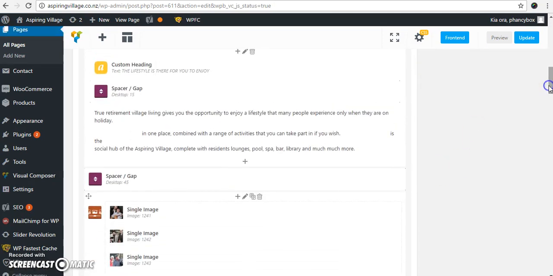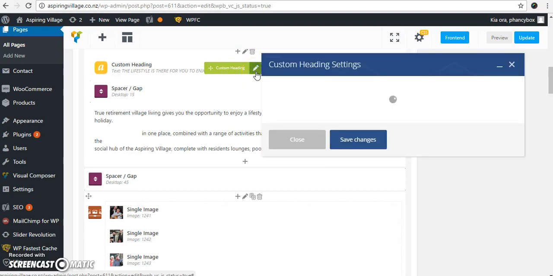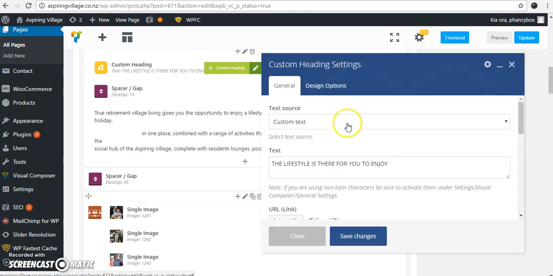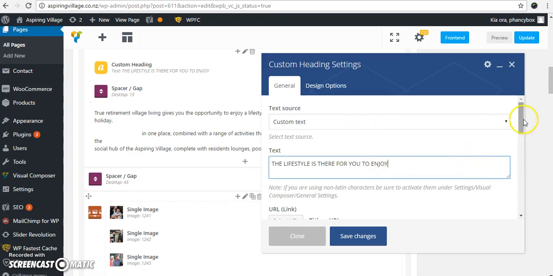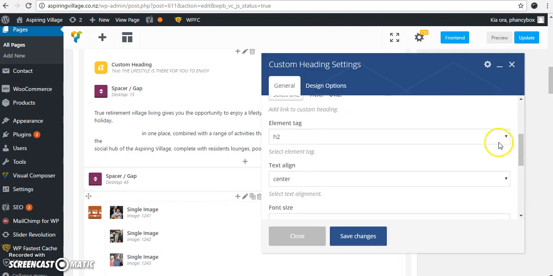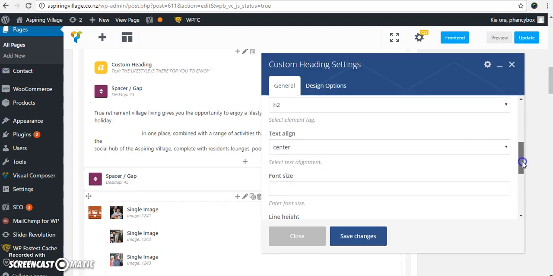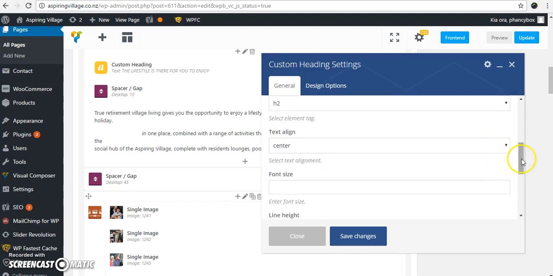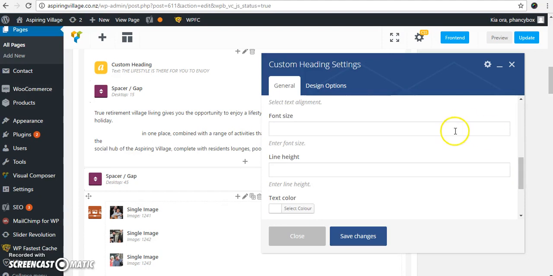If we scroll down to one of the headings, I'll just edit this with a pencil so that you can see how it looks. So this is the homepage heading, and you can leave this title just as is. You can enter your actual text, and as you scroll down you can select the style that you'd like, which is best kept to the current settings for the website. You can also set if you want it to be center or left aligned, for example. And if you have any special font sizes or colors, you can do that all in here.